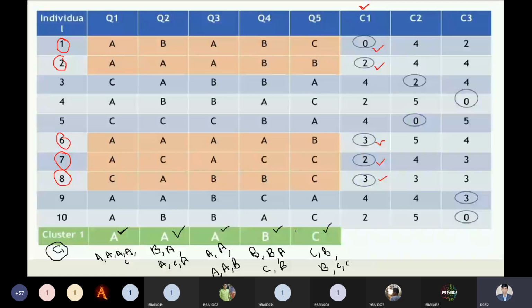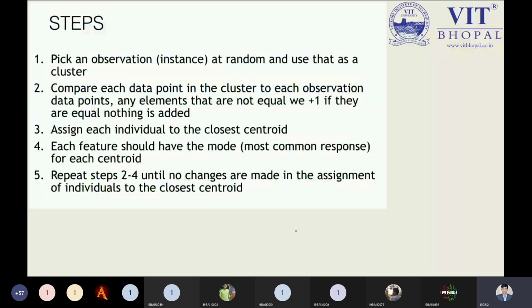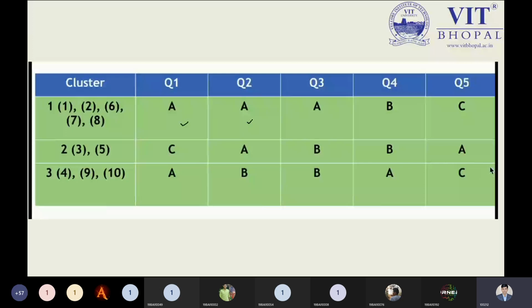Okay. And this is a portion we need to check. See, I have done over here. So right now, this is B, C. So here we have A, A, B, and C. What is this? This is actually the updated values after mode.